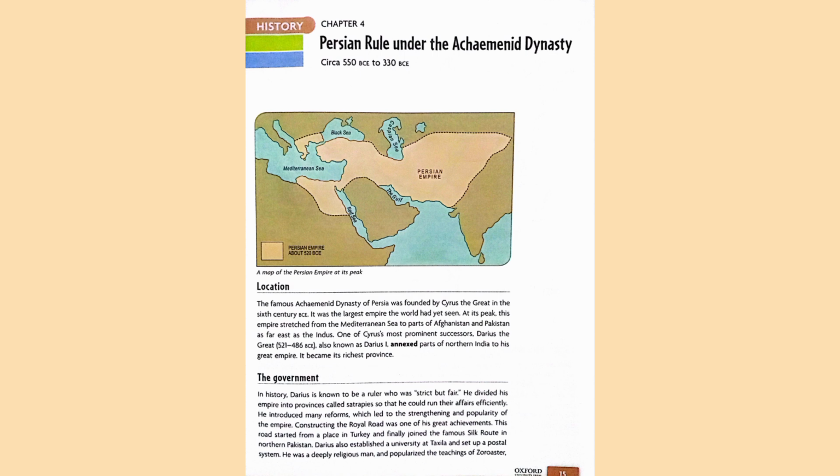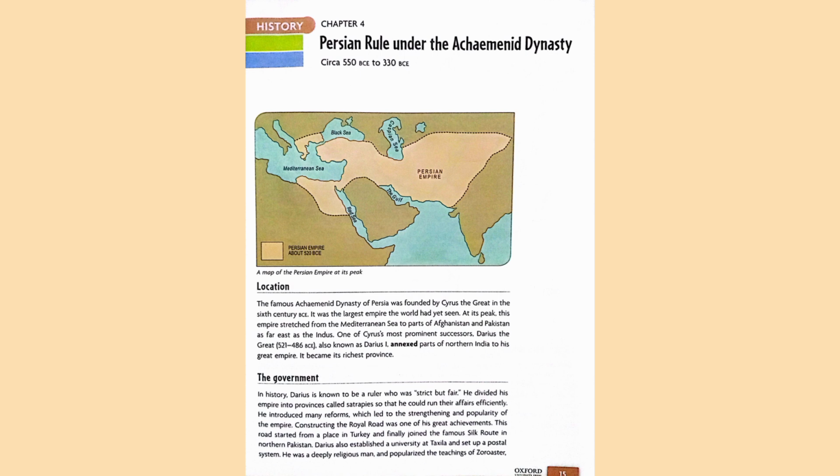Let's discuss the Persian government system. Darius the Great was a strict but fair ruler. He divided the empire into provinces called satrapies to make governing easier. Each satrapy, which means province, had a governor called a satrap who reported to the king.